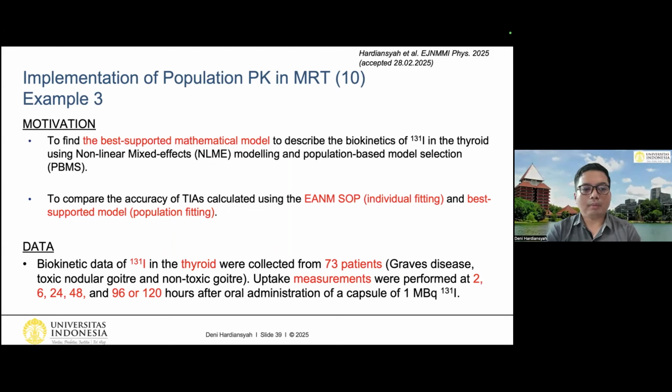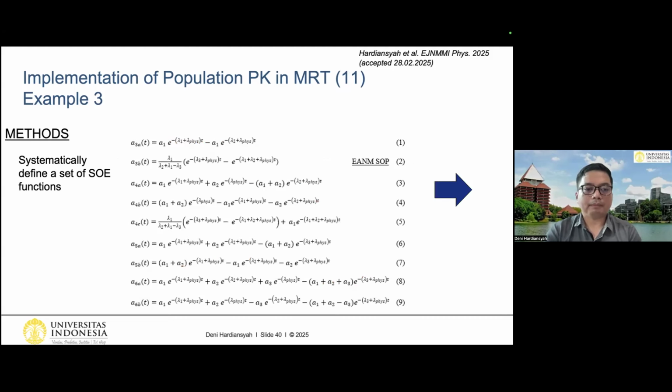And we also compare the result, in this case the accuracy of the TIA, calculated using the EANM SOP and the best supported model. The data that we used was the biokinetics of the iodine 131 in the thyroid that were collected from 73 patients with different types of disease, and uptake measurements were performed at different time points, 5 different time points in this case.